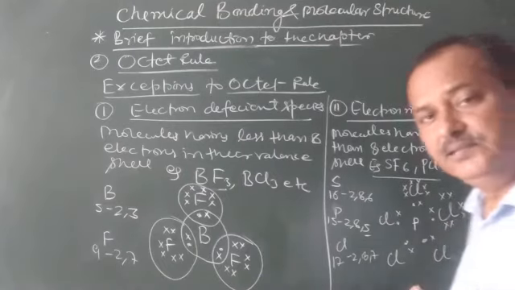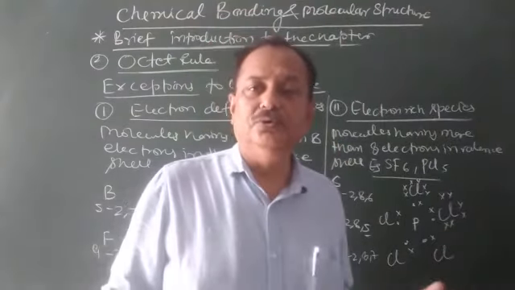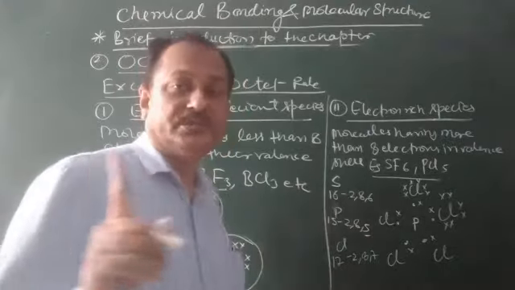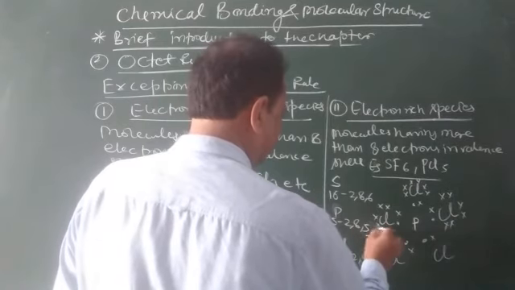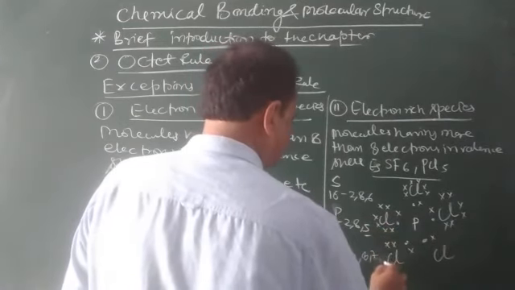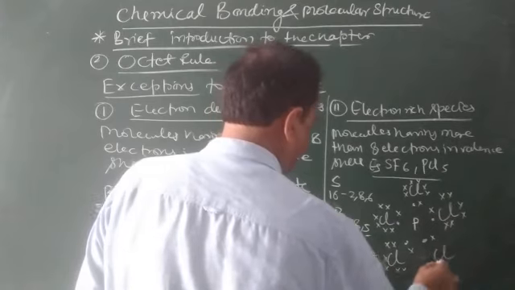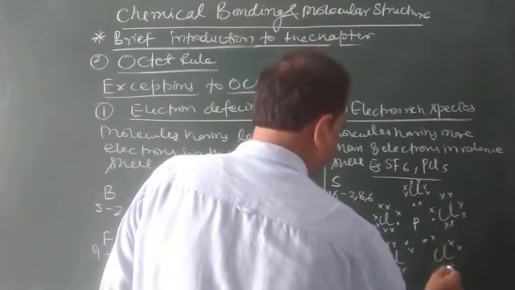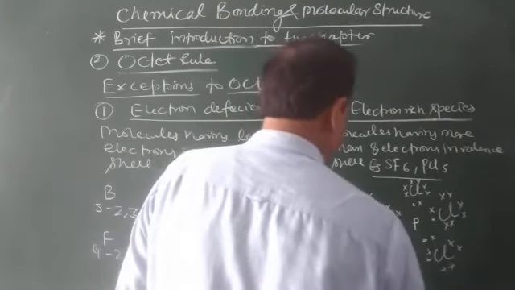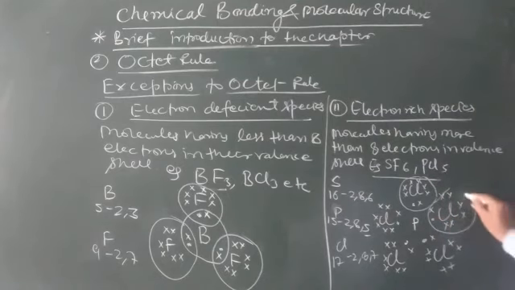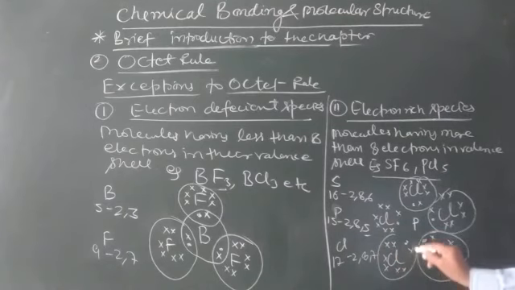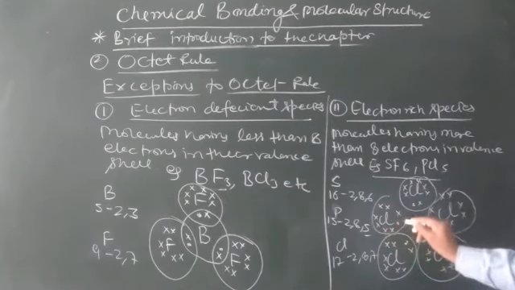It is very simple, and you can do it on your own easily, provided you know the atomic number. Now see, octet is completed in each chlorine.